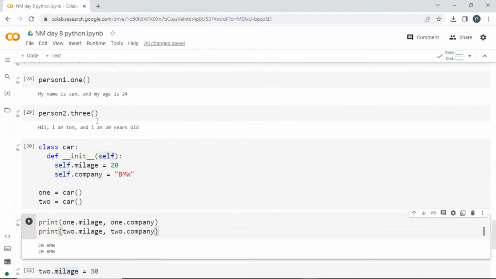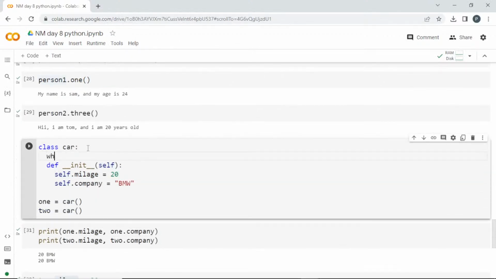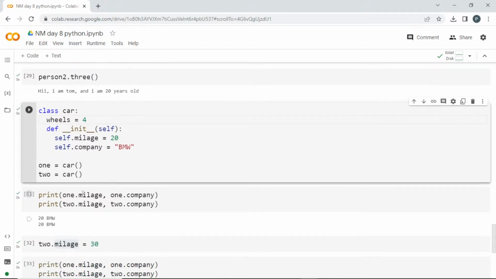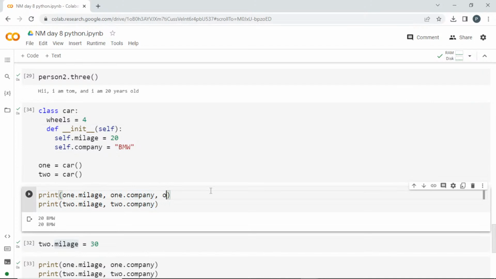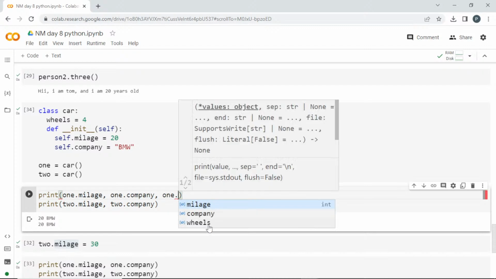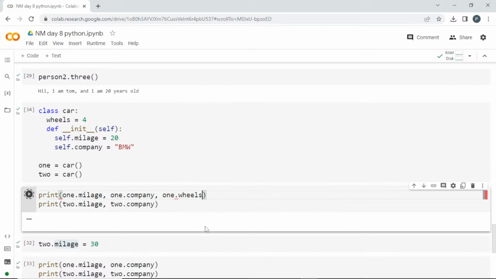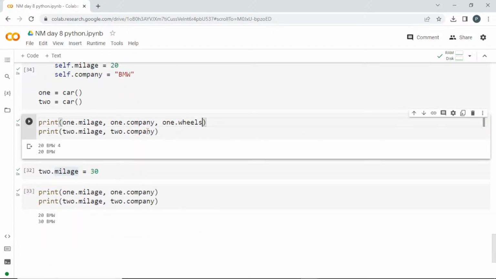I'll set here wheels is equal to 4. Now I'll try to print. We are getting this 4, right?